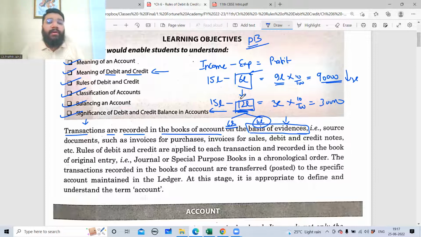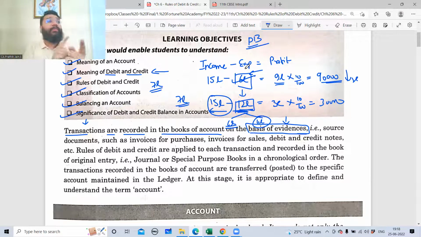Now, another way of reducing my profit is to decrease my income. So in reality, my income is 15 lakh. So I have 15 lakh worth of sales invoices. But in the books I recorded only 7 lakh. So 7 lakh is my income. I've kept the expense as it is. I've not touched the expense.